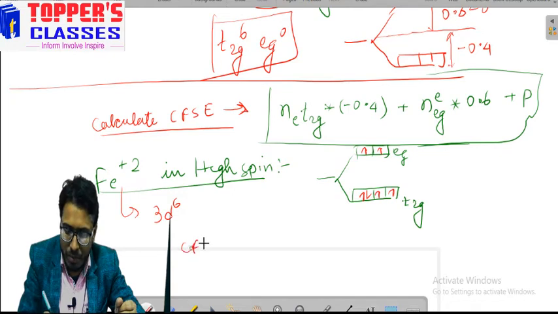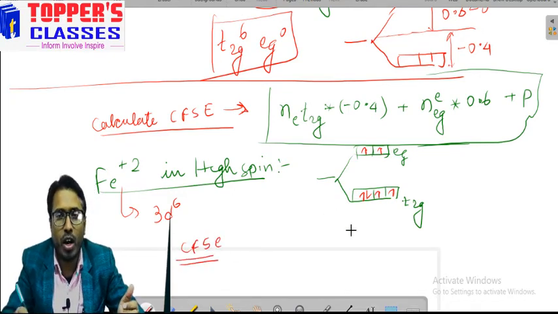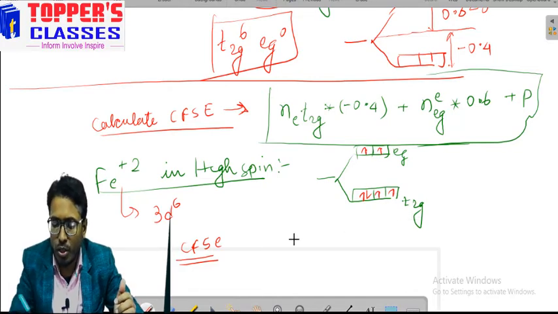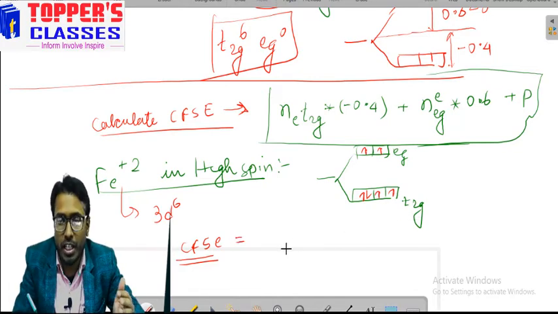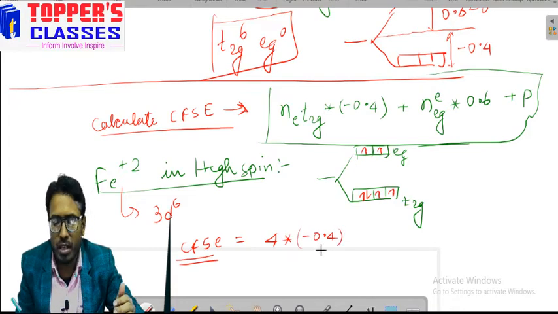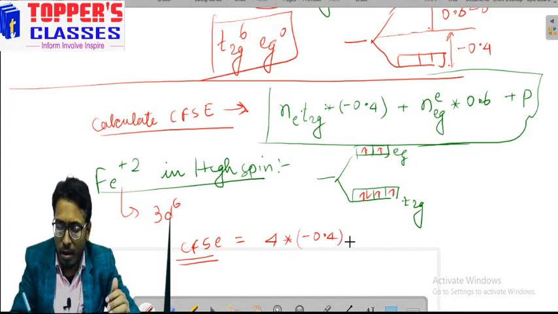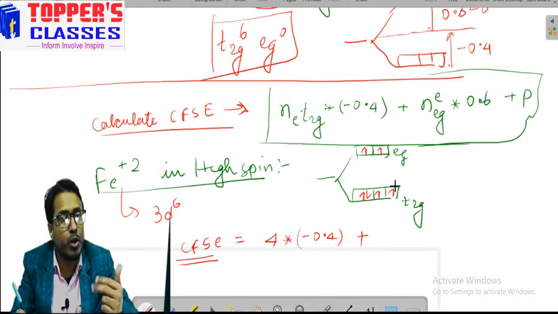So for this crystal field stabilization energy, CFSE will be, using this formula, the number of electrons in the T2G orbital, which are how many? 4. So write 4 into minus 0.4, plus how many electrons are there in the EG orbital? 2 electrons are there.